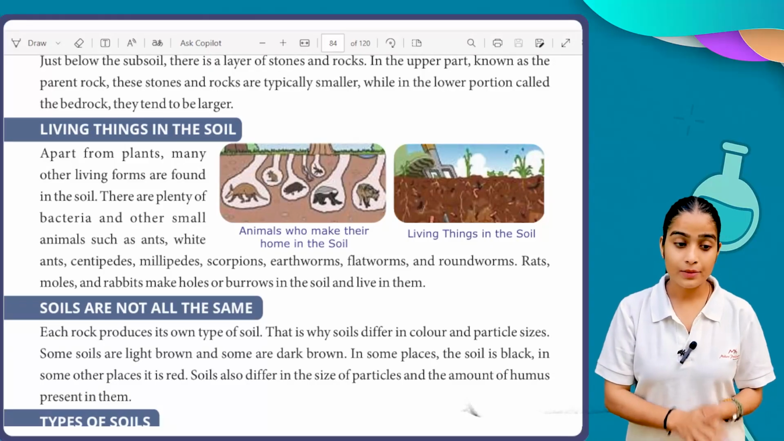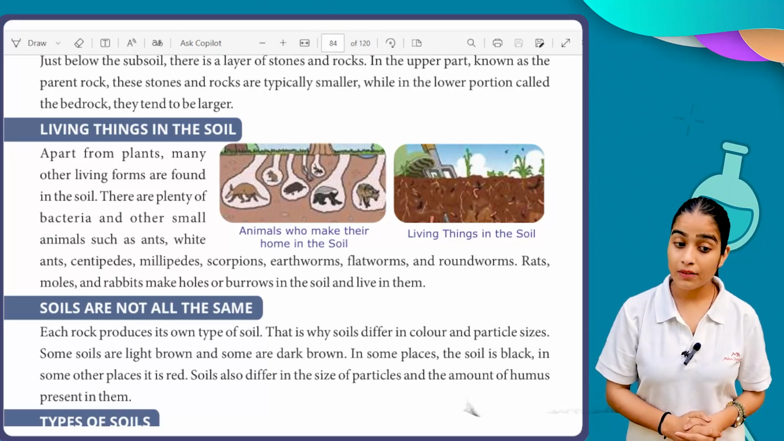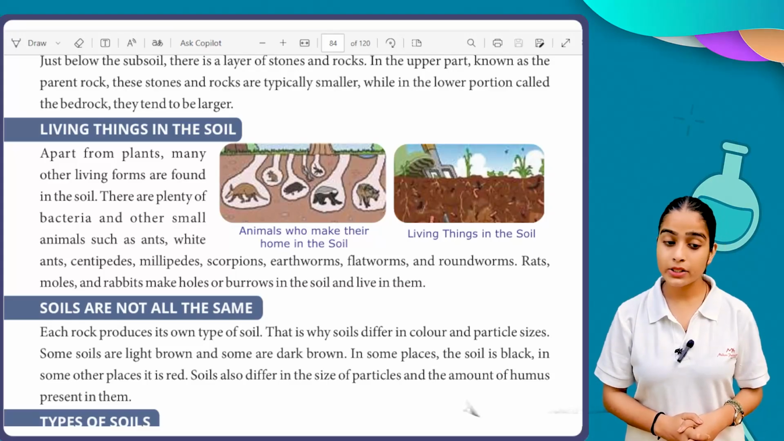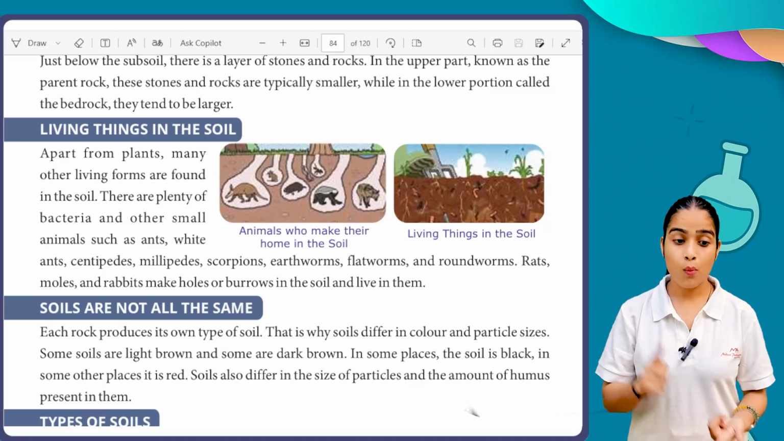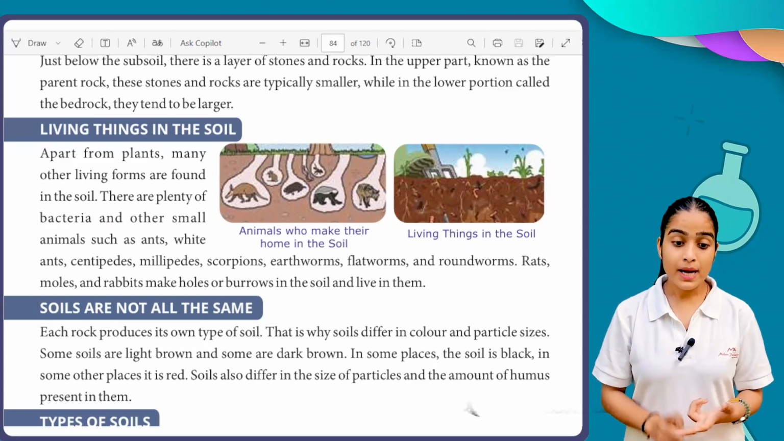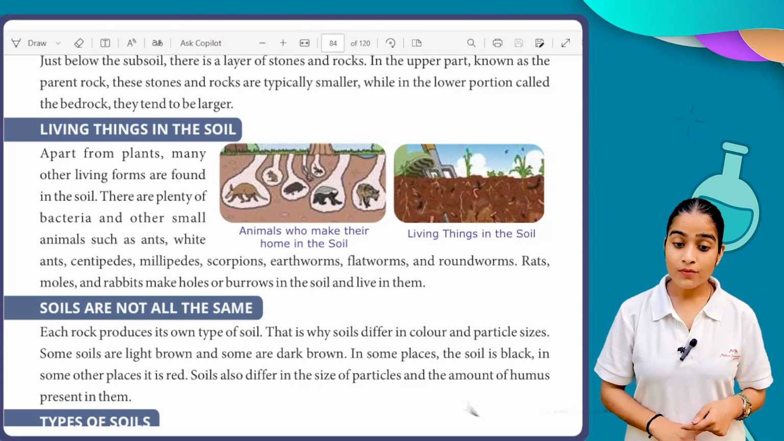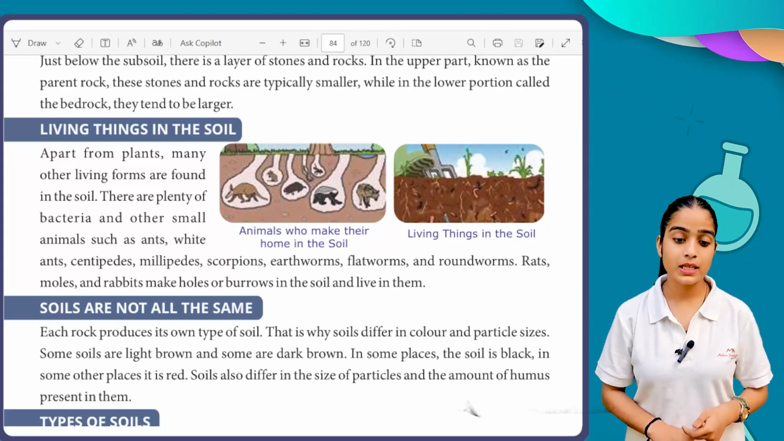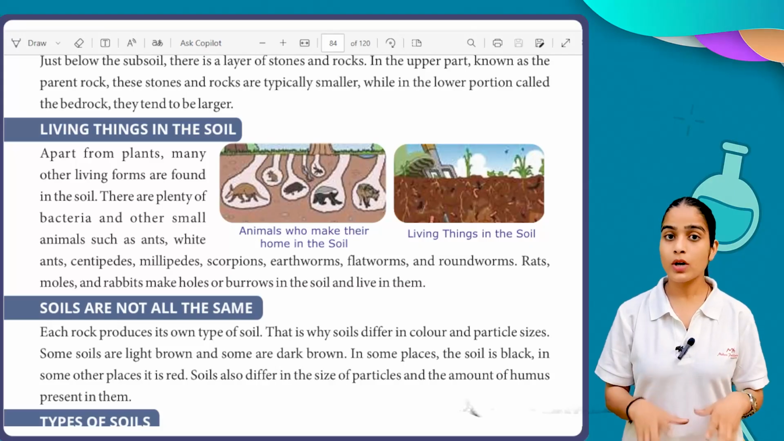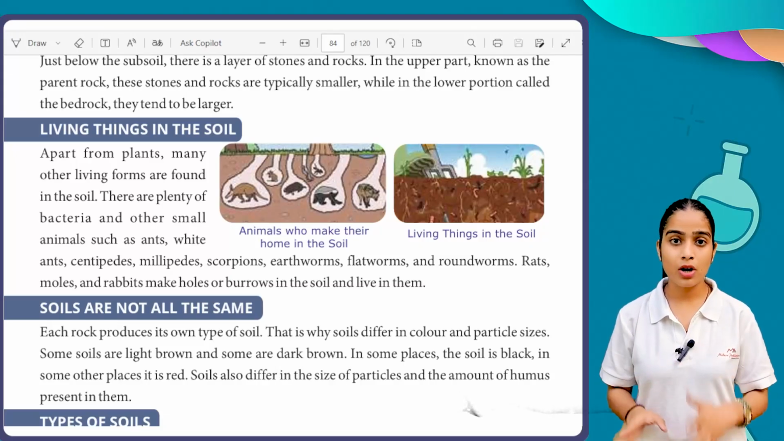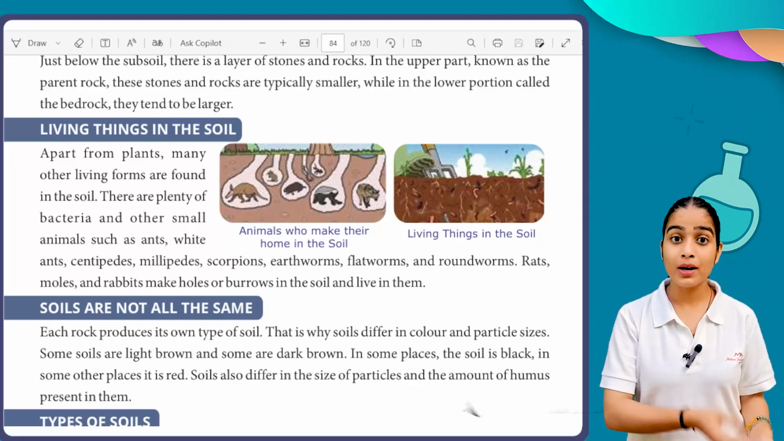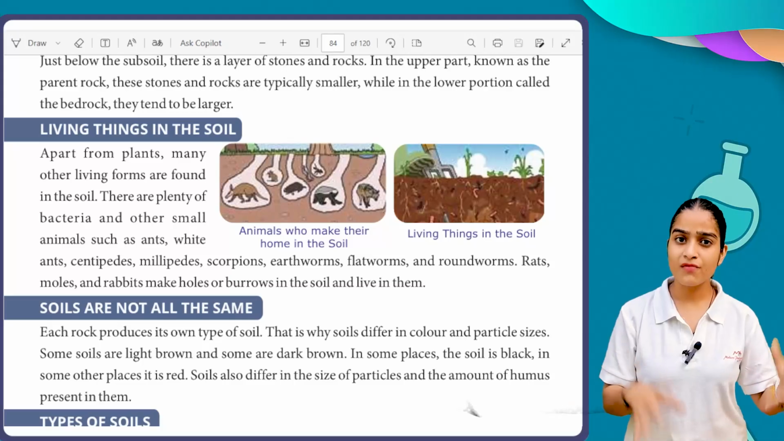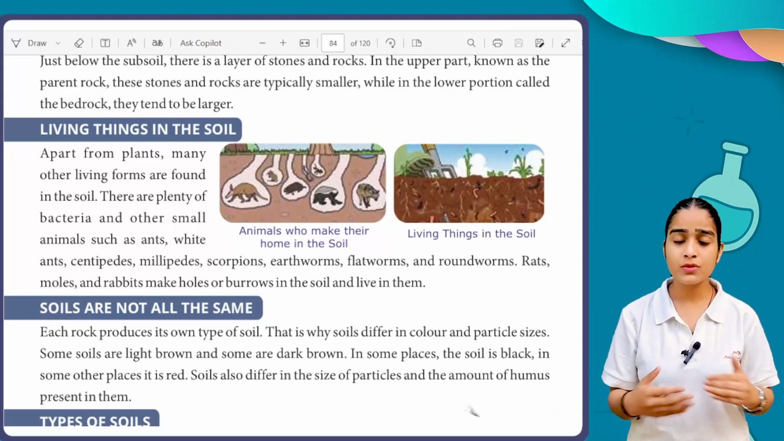Let's read about that. Apart from plants, many other living forms are found in the soil. There are plenty of bacteria and other small animals such as ants, white ants, centipedes, millipedes, scorpions, earthworms, flatworms, and roundworms. Rats, moles, and rabbits make holes or burrows in the soil and live in them. So what we understand here is that human beings are not able to live in the soil, but other living organisms are. Rather than plants, we have rabbits, earthworms, flatworms, ants, and white ants.